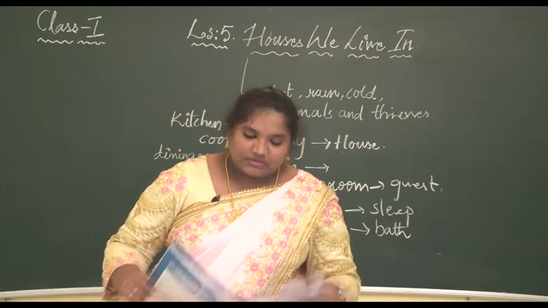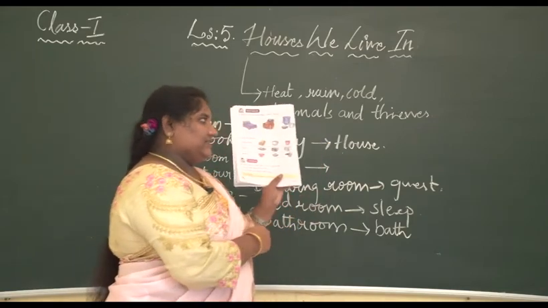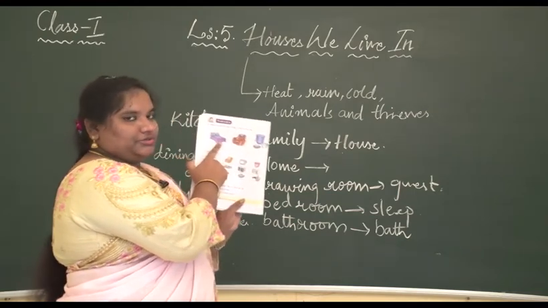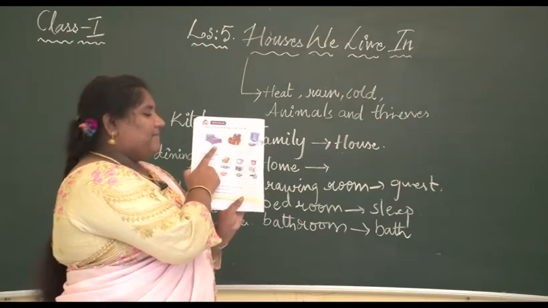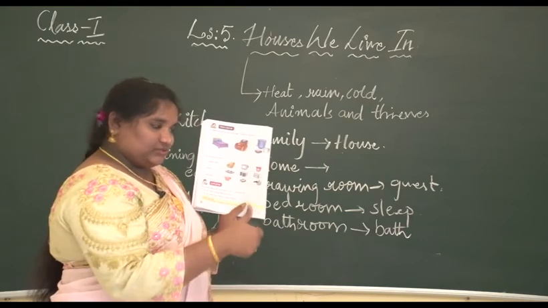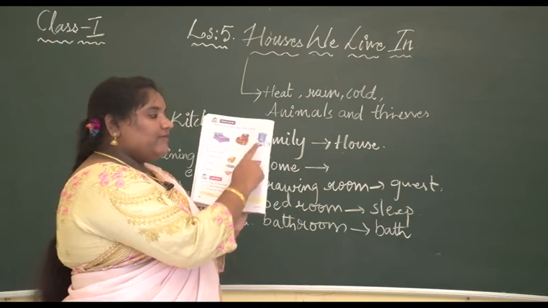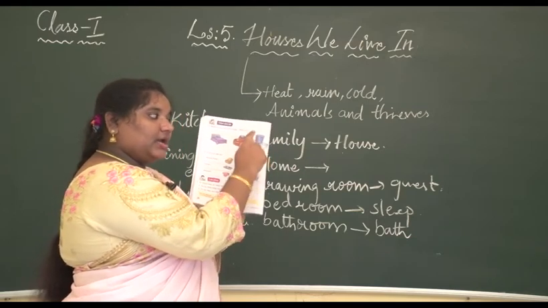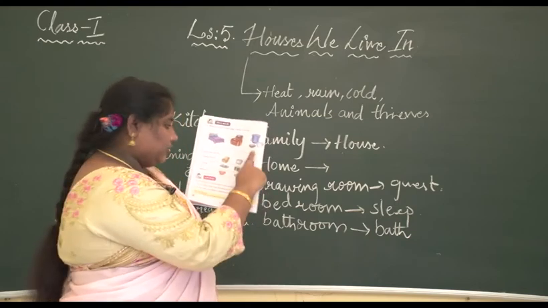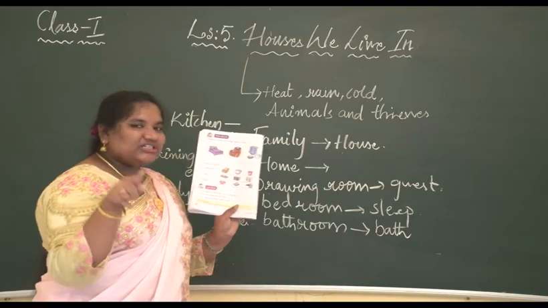Here are some of the things. In which place do you find these things? You have to write. This is a bed. Where do you find this? Bedroom. This is a sofa. We receive guests. Where do you find this sofa? In a drawing room. Where do you have soap, bucket, jug? We take a bath. Where is that? Bathroom.